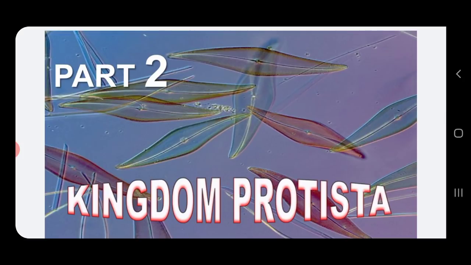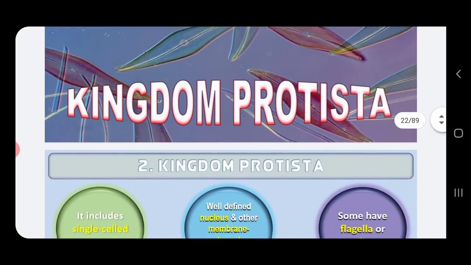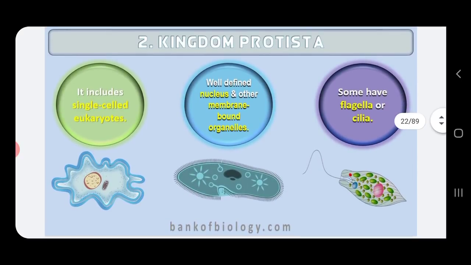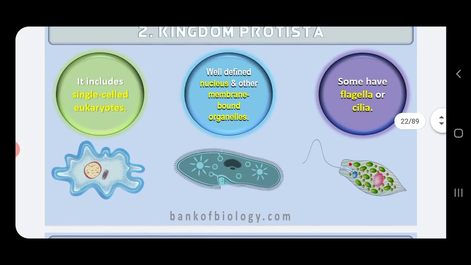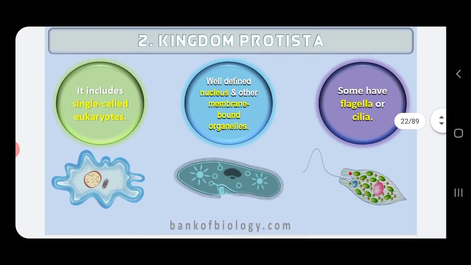Then kingdom Protista. Kingdom Protista is the second kingdom in the five kingdom system of classification given by R.H. Whittaker. Who are there in this kingdom? Here you can see amoeba, paramecium, and euglena. These are a few of the members coming under kingdom Protista. There are many more.